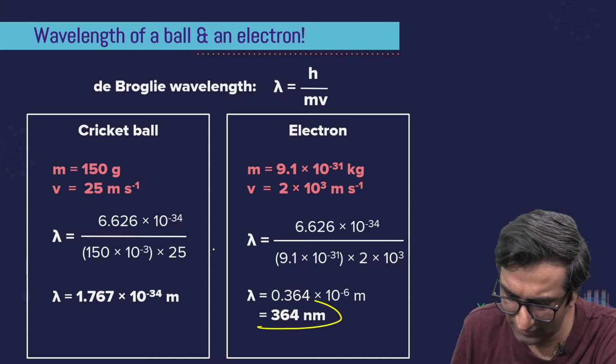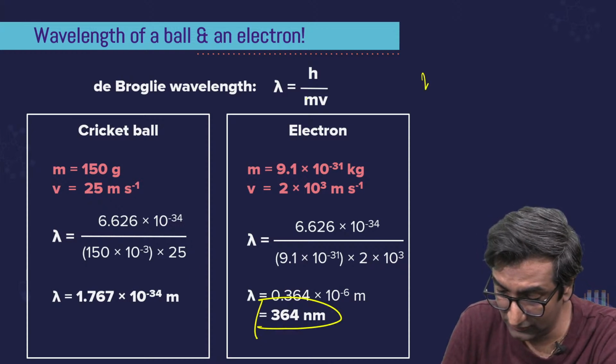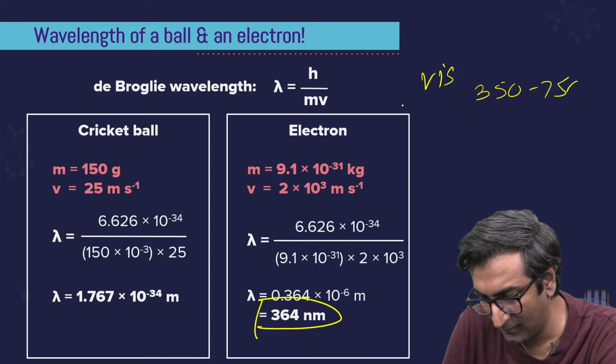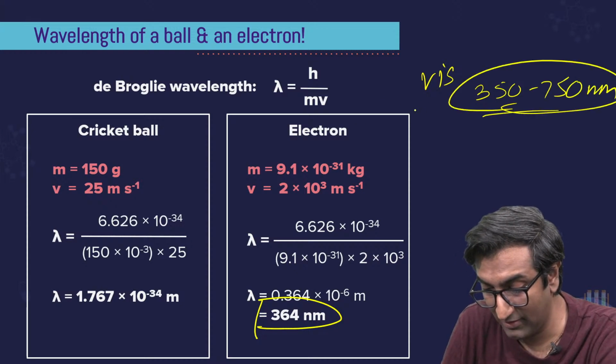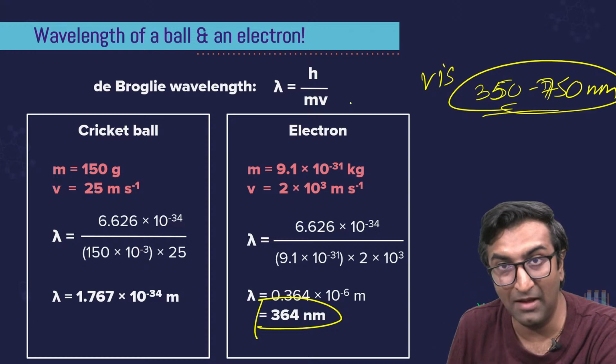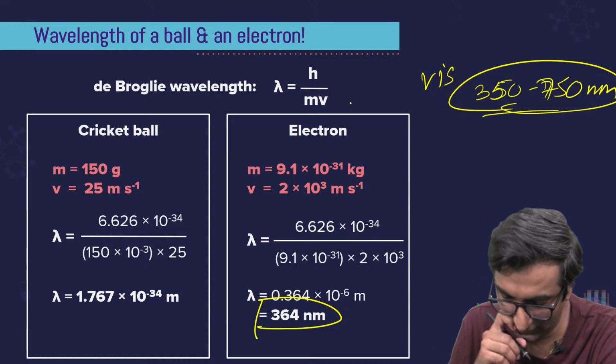If you do the actual math, you get 364 nanometer, which is great. This is visible spectrum. You remember visible spectrum होता है 350 to 750 nanometer. We have done all this in the first session. Okay, अगर ये याद नहीं है तो एक बार देख लो. What is the visible spectrum of light? Balmer series में क्यों visible होता है, etc., etc. वो सब यहाँ पे कहते हैं.